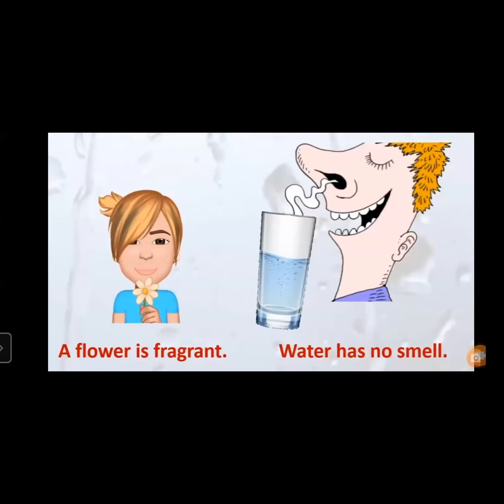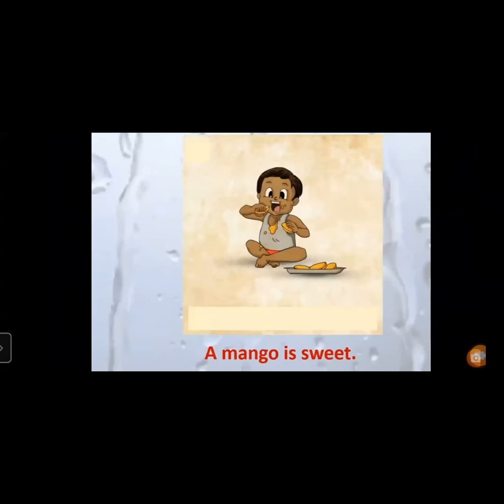Understood? Now, you can see a boy. What is he doing, children? He's eating a mango. Yes, he's enjoying the juicy mango. Mango is a very, very sweet fruit. We get mangoes in which season? In summer season. It is known as a summer fruit. Children, we wait for summer season to enjoy this fruit.